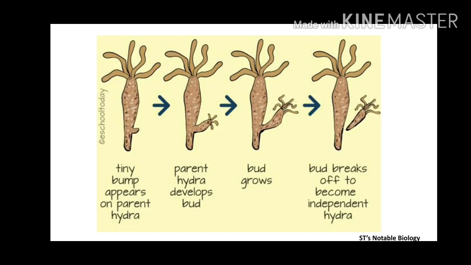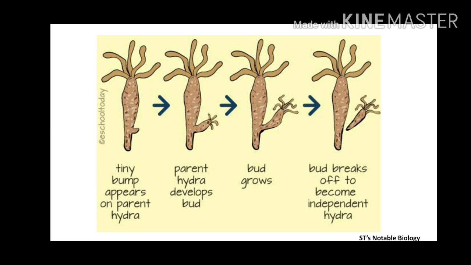Let's see the examples of asexual reproduction. As we know, there is only involvement of a single parent and there is no necessity of formation of male and female gametes. See, this is a picture of a hydra. Hydra is actually an aquatic animal. Aquatic means what?